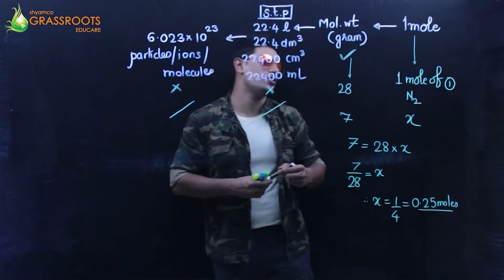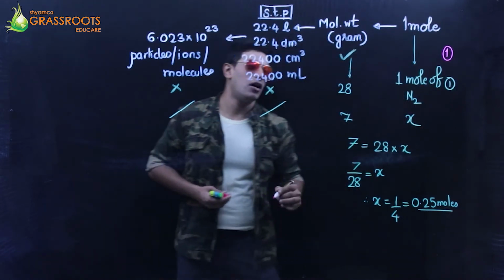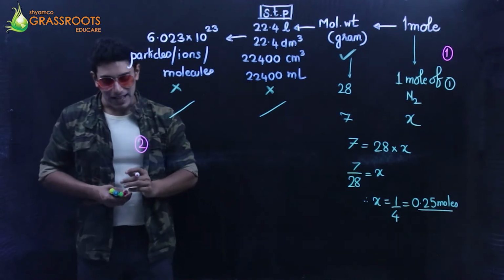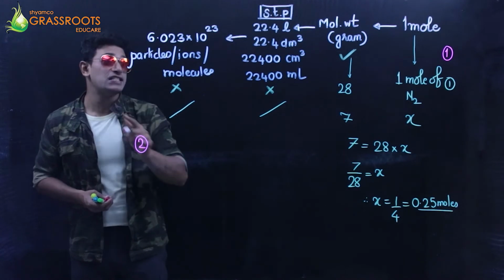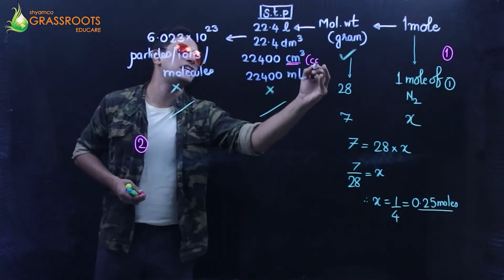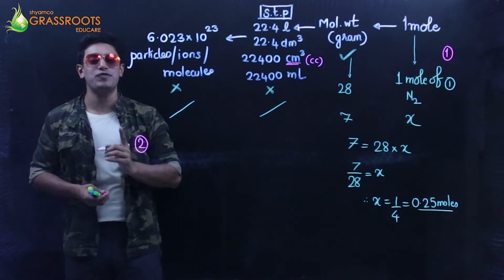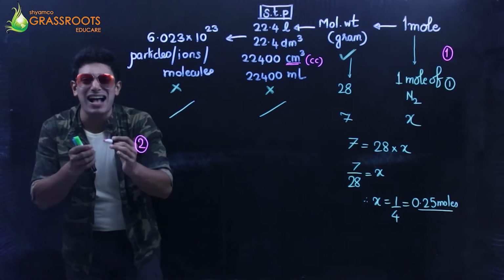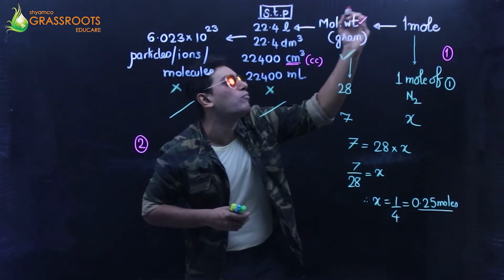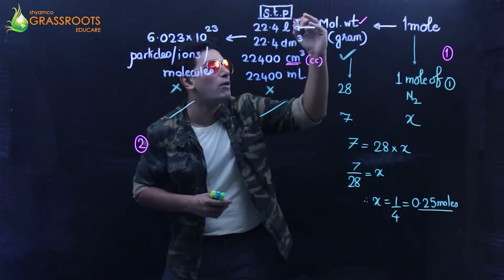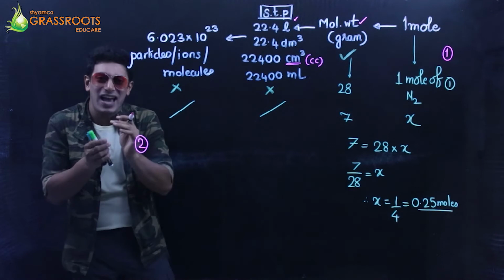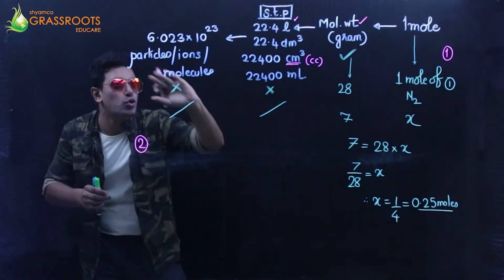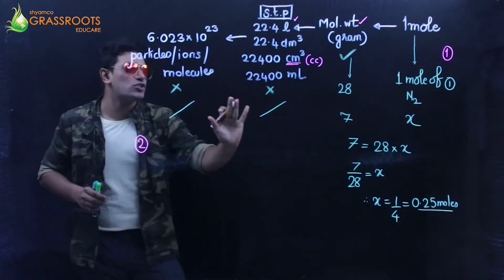Let's proceed with the second question. So this was my first for you. Alright, the second question. Question is, calculate the mass of 50 cc. Cc is cubic centimeter, centimeter cube. Calculate the mass of 50 cc of carbon monoxide at STP. Now, mass means I'm talking about the molecular weight, and they have mentioned about the volume. So in my second sum, we have a relation between the weight and the volume. We have nothing to do with the number and the mole. So let's go with the flow.